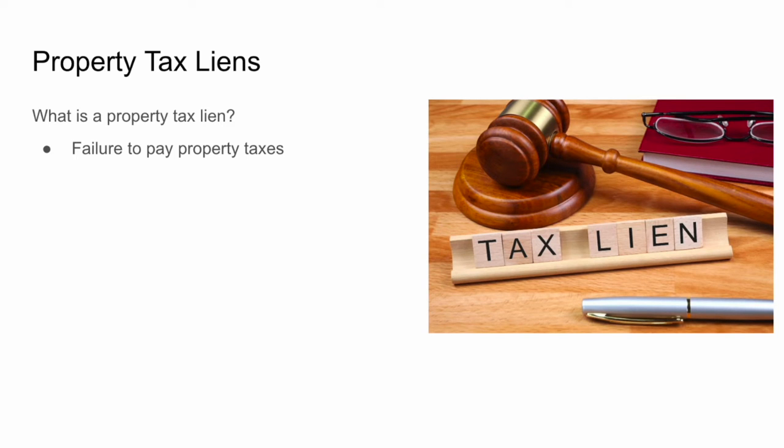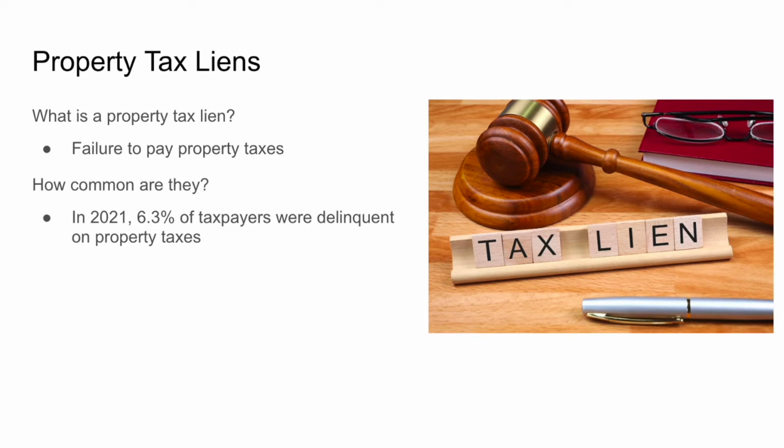Well, how common are these property tax liens? In 2021, CoreLogic did a study and they found 6.3% of taxpayers were actually delinquent in their property taxes. The states with the highest number of delinquencies for taxes were Mississippi, Delaware, Virginia, while the lowest delinquencies were North Dakota, Minnesota, and Wisconsin. With that said, the National Tax Lien Association estimated the U.S. generates roughly $21 billion of delinquent property taxes each year. This shows there is a large pool of taxpayers that can be delinquent.